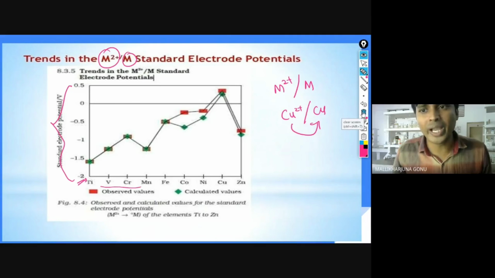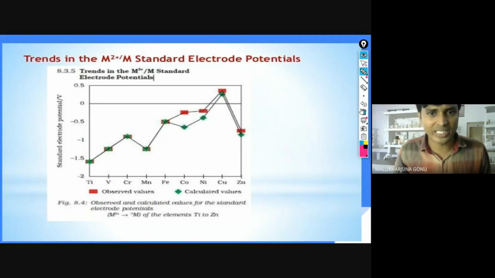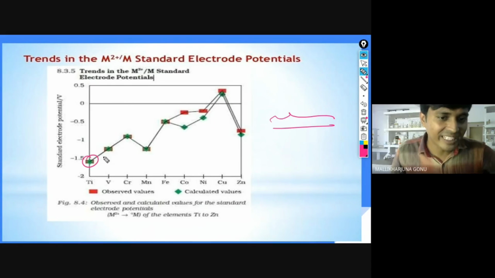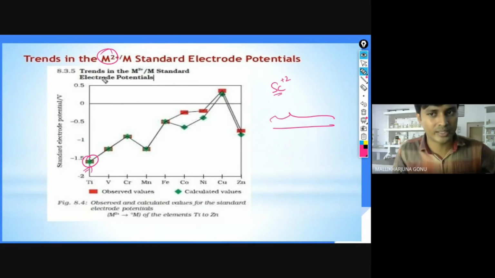So in the case of these ions, which one is the strongest reducing agent? You can see here. If you go across the period, as we have seen already, usually the reduction potentials are decreasing. The higher ones are good at reduction. That's how titanium has the higher one. For scandium, +2 is not possible. We are talking about the +2 ions. Why? Because scandium is stable in +3 only. That's why scandium is not taken here. It is taken from titanium.